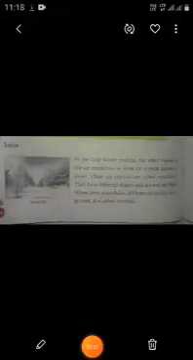Today we will learn about the snow. In the cold winter months, the water vapor in the air condenses to form ice crystals instead of water. These ice crystals are called snowflakes. They have different shapes and are soft and light. When these snowflakes fall from the clouds to the ground, it is called a snowfall.